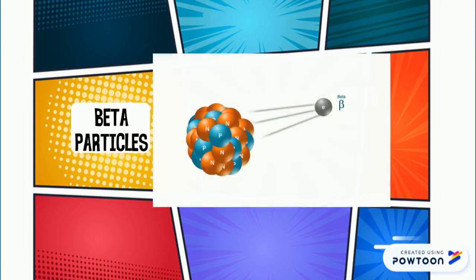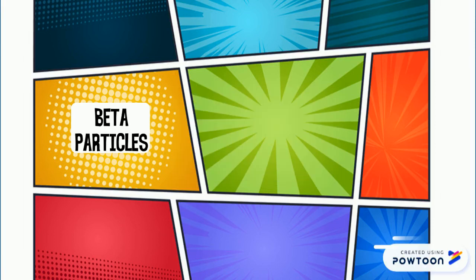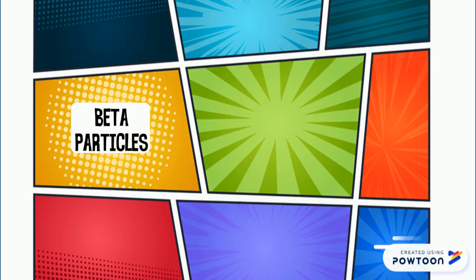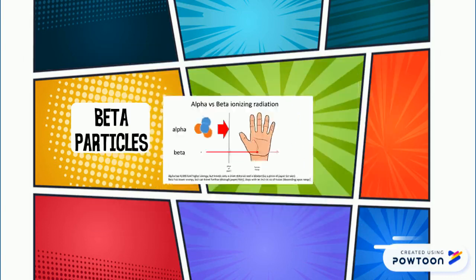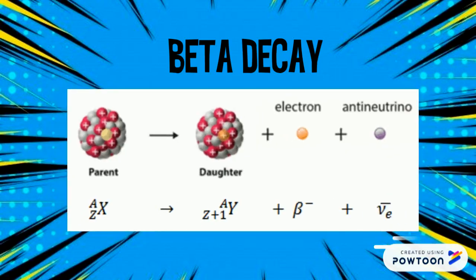Beta particles are very high-speed electrons or positrons that are ejected during a nuclear decay, called beta decay, which occurs when a nucleus has too many neutrons and wants to achieve stability. Beta particles are less ionizing than alpha particles, which means they would do less damage. Getting exposed to beta particles can cause severe burns, and they have higher penetrating power, meaning they could easily penetrate into the skin. They can be easily stopped by an aluminum plate or a sheet of plastic. In beta decay, a neutron decays into a proton, emitting an electron and an antineutrino. The atomic number increases by 1, while the atomic mass stays the same.